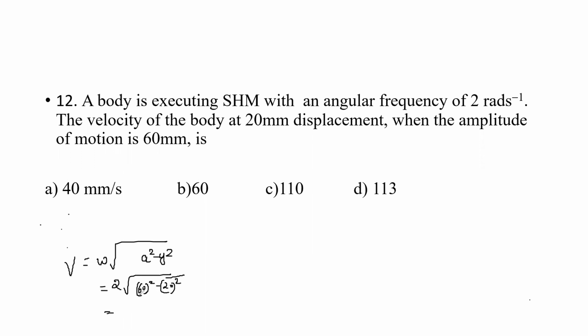So 60 square is 3600, minus 400. If you do this, take the square root and multiply by 2, we will get 113 millimeter per second. All the options are given in terms of millimeter. So here we will get 113 millimeter per second. That is option D, the correct option.